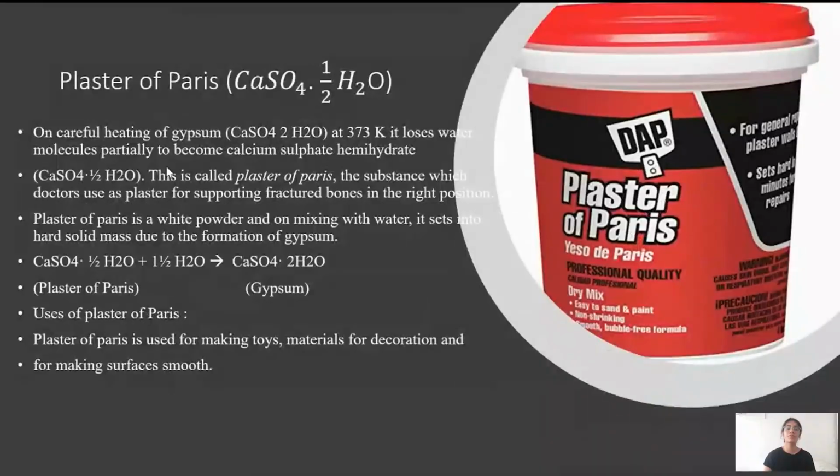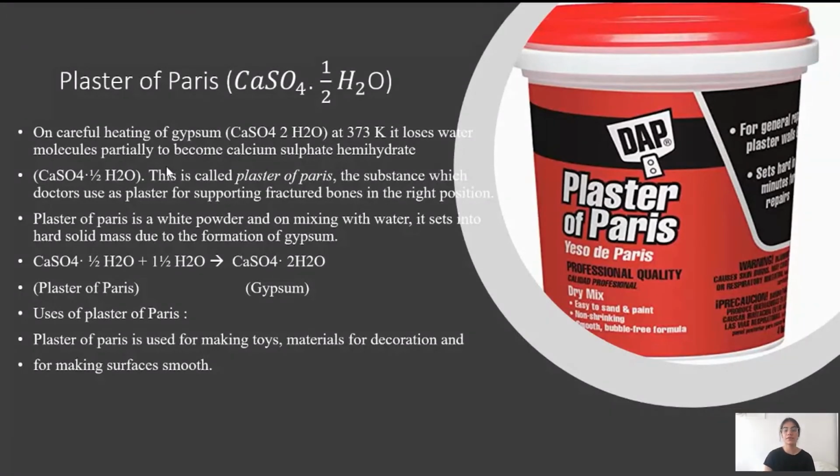Now let us go to plaster of Paris, which is calcium sulfate and half a molecule of water of crystallization. If you heat gypsum at around 373 degrees Kelvin, it loses the water molecules partially to become calcium sulfate hemihydrate, that is CaSO4.½H2O. This calcium sulfate hemihydrate is what is called plaster of Paris.